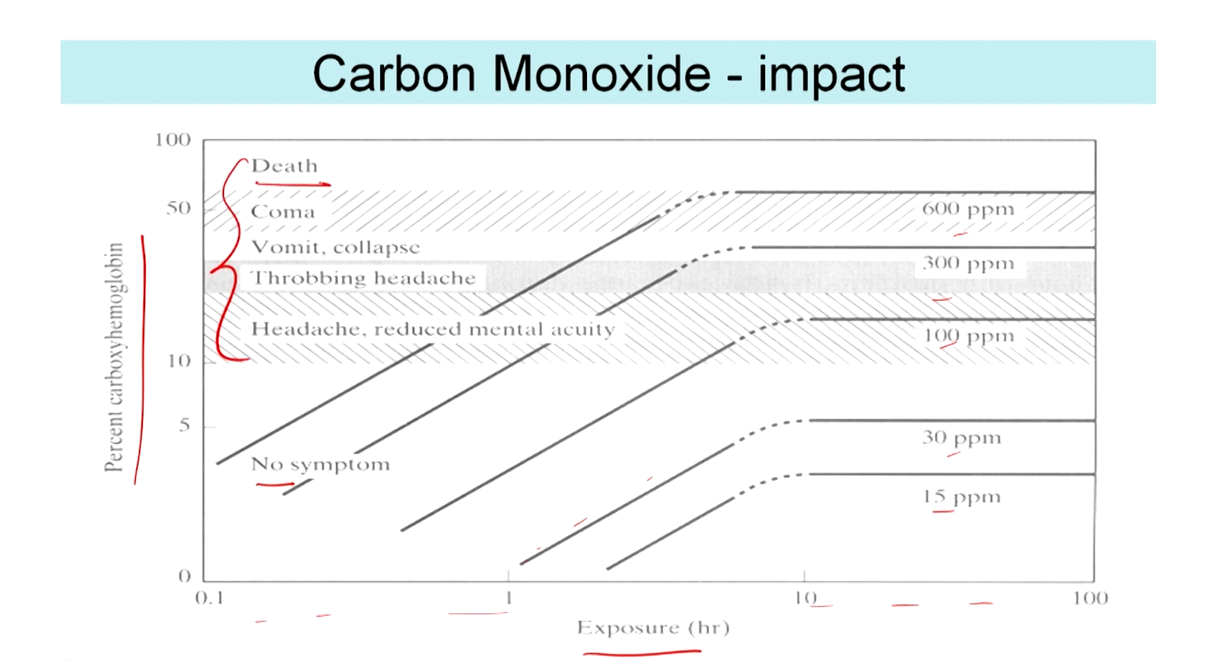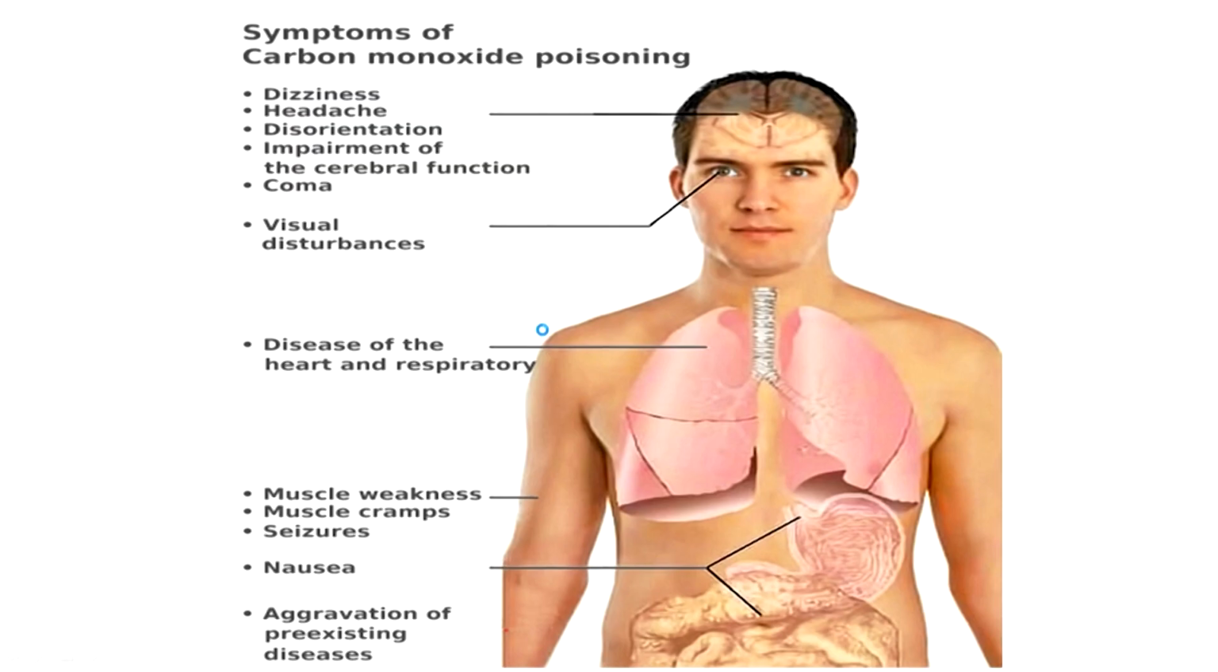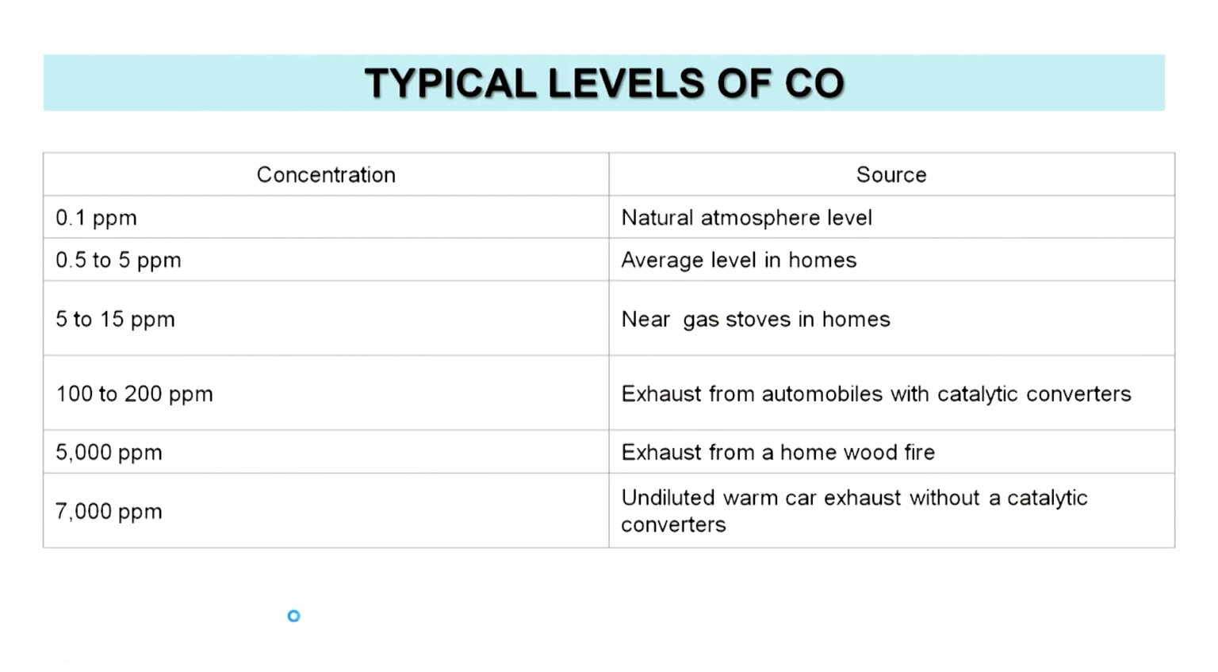High carbon monoxide can easily lead to death. That is something to keep in mind, and sometimes there are irreparable damages to the neurological system. Symptoms of carbon monoxide poisoning, again because of lack of optimum levels of oxygen, include dizziness, headache, and disorientation, as I mentioned, affecting cerebral function, which can lead to coma. There is also disease of the heart and respiratory system, muscle weakness and cramps, with both long term and short term aspects.